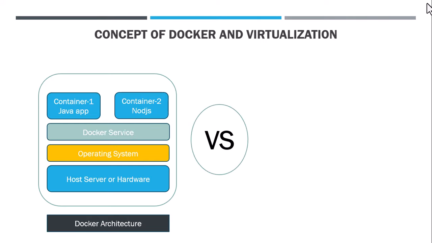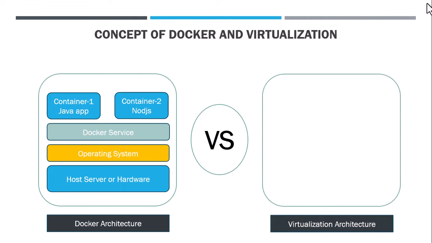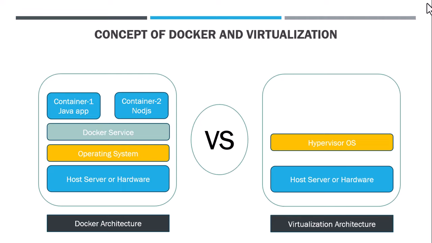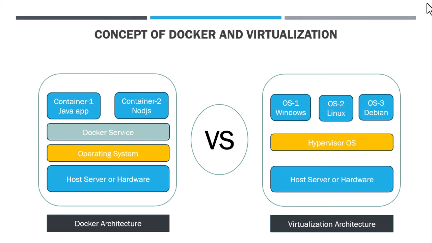On the other hand, in virtualization architecture, on the host server, there should be an operating system. It is a special OS called a hypervisor. The hypervisor makes the hardware virtualized, and on the hypervisor OS there should be different VMs holding different OSes.